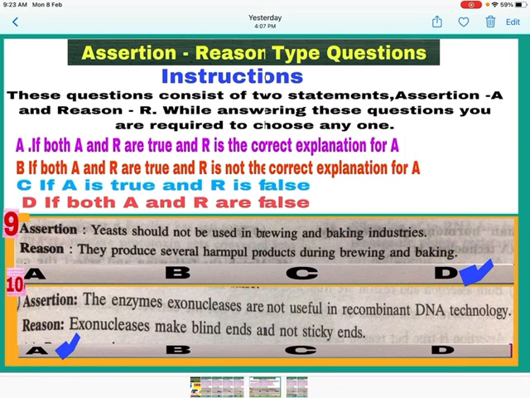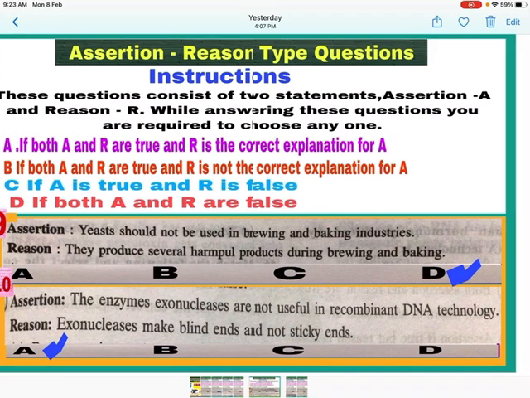Exonucleases cut DNA from the ends and make blind ends, while for recombinant DNA technology, sticky ends are required, which are formed when DNA is cut at specific points by endonucleases. So here A and R both are correct, and R is the correct explanation of A, so mark A.